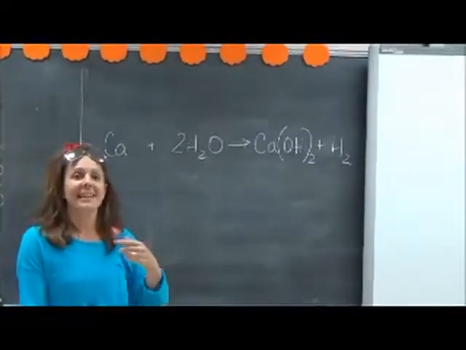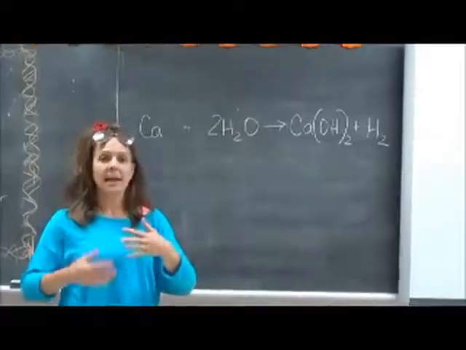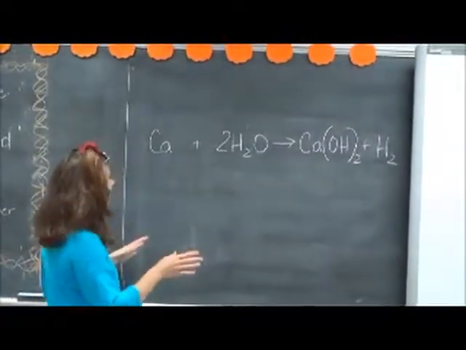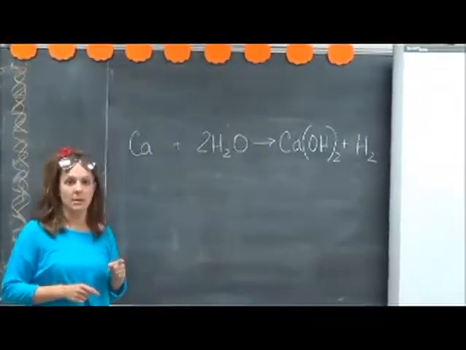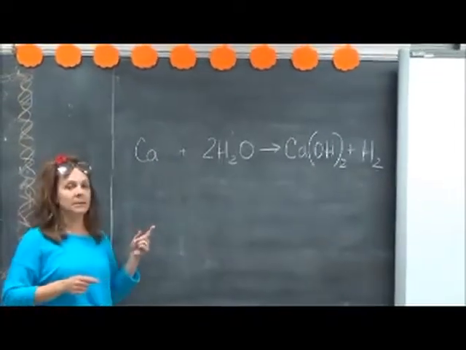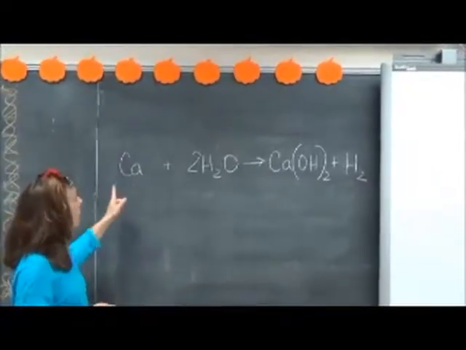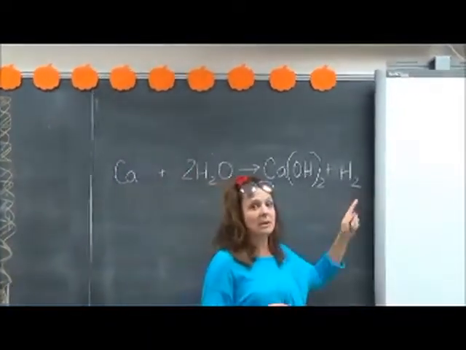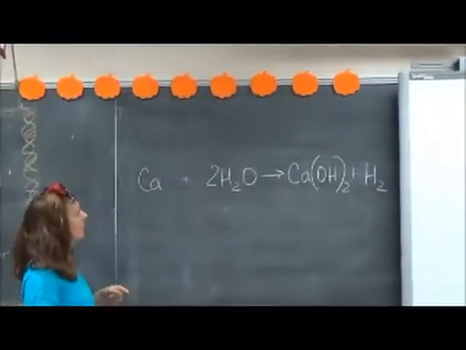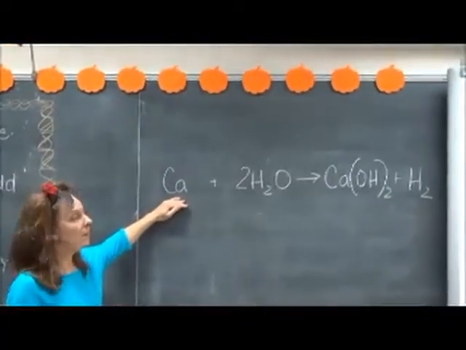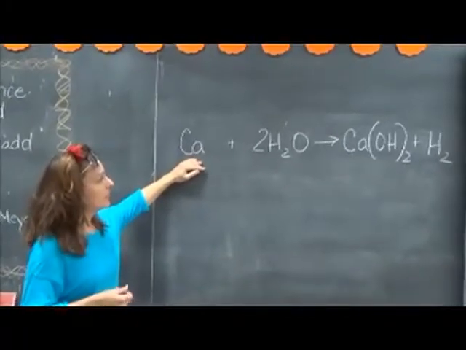I'm going to talk a little bit about chemical changes. In a chemical change, we get new substances, completely new substances. But we use the same atoms. They just get rearranged. So on the board here, I have a chemical equation. Look at that. Symbols. It looks so science-like. But is it hard? No.